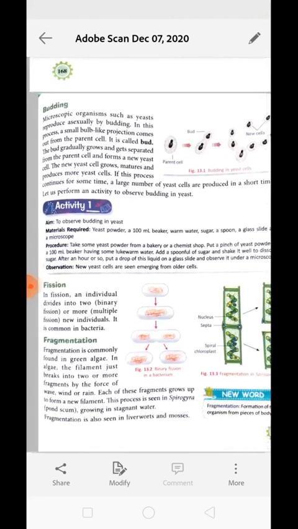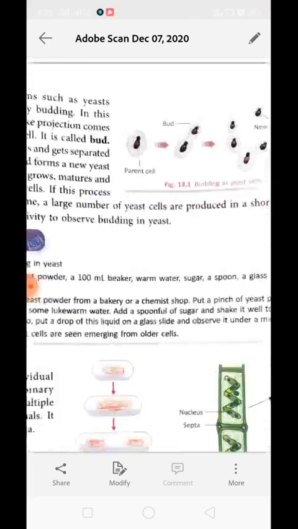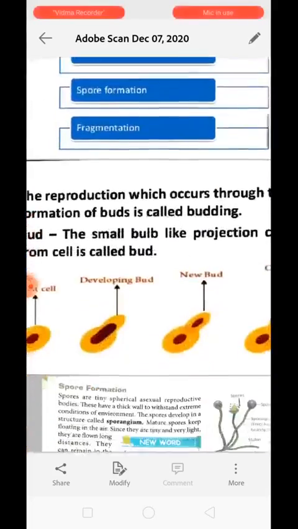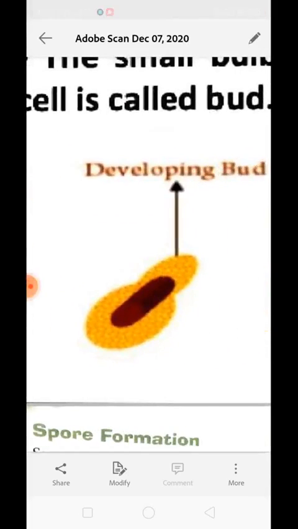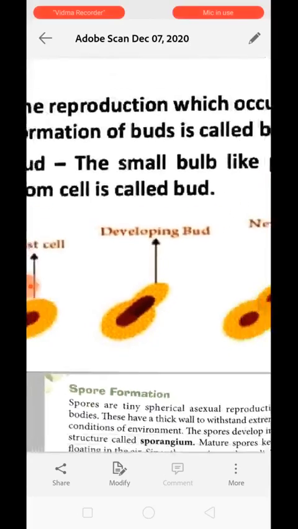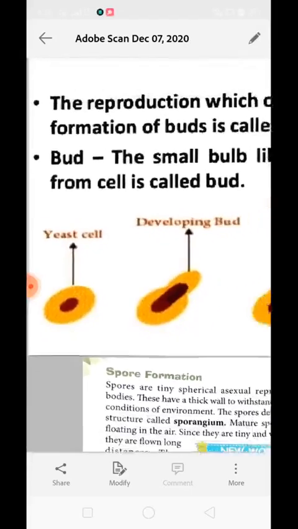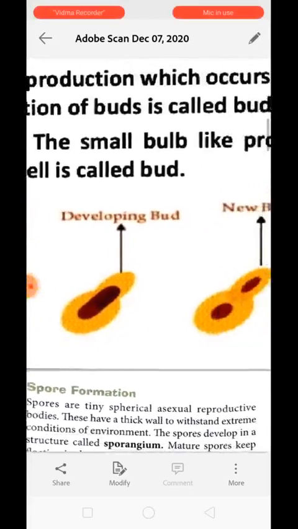Out of these, the first one is budding. Budding is basically performed in the case of yeast. Microscopic organisms such as yeast reproduce asexually by budding. In this process, a small bulge-like projection can be seen. Have a look at this picture. This is the yeast cell. In the second diagram, you can see a small bud-like projection has come out from the parent cell. It is called a bud, a developing bud. Understood?